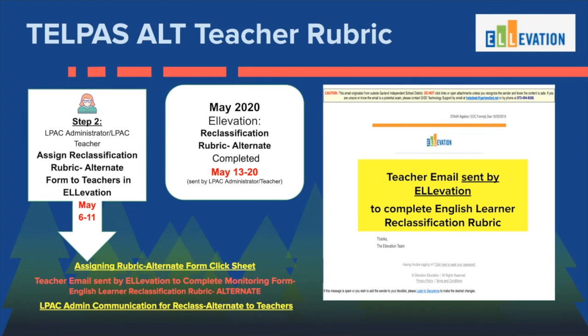Step 2 is to assign the reclassification rubric alternate to your teachers. We have created a following click sheet to guide you and help you in how to do that. Once your teachers have been assigned the rubric, then they will complete the rubric and submit it via Elevation. We've also created an email to let your teachers know to expect an email from Elevation to log into Elevation and complete the reclassification rubric alternate.